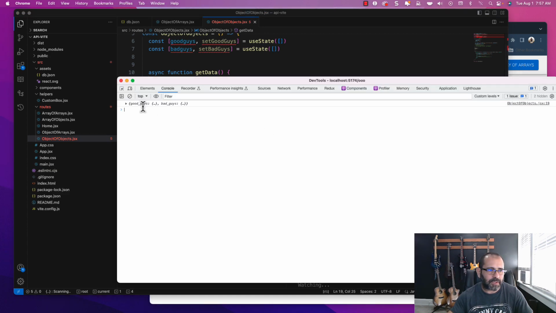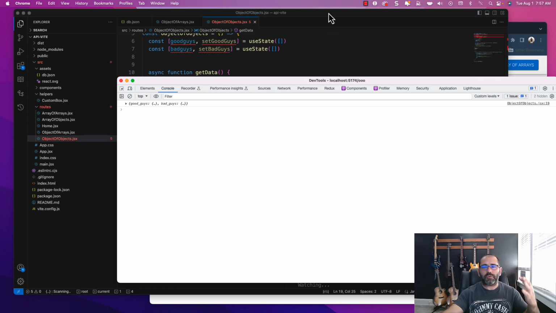So yeah, I am console logging here, and I am getting in fact what I would expect. I get an object, a huge object that starts here and ends in that last bracket, and inside there are two objects. One is good guys and one is bad guys. These objects then break down into data inside, and data is an array, site is just a string, so everything from there is going to start to look a little better. But at the very entry point, you get basically two objects.